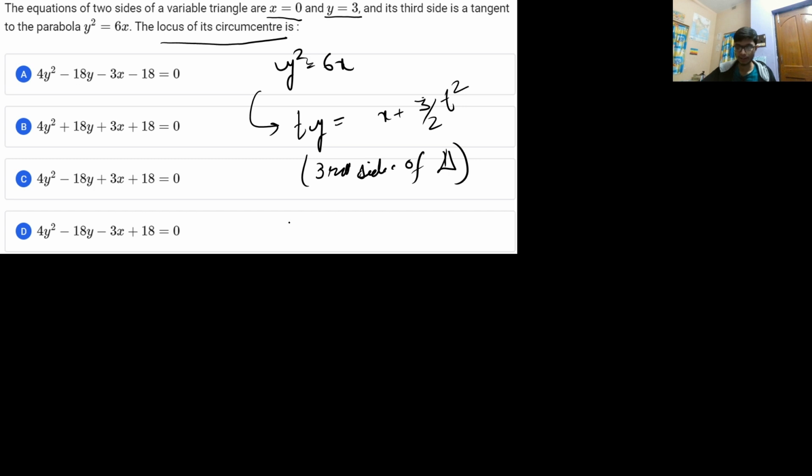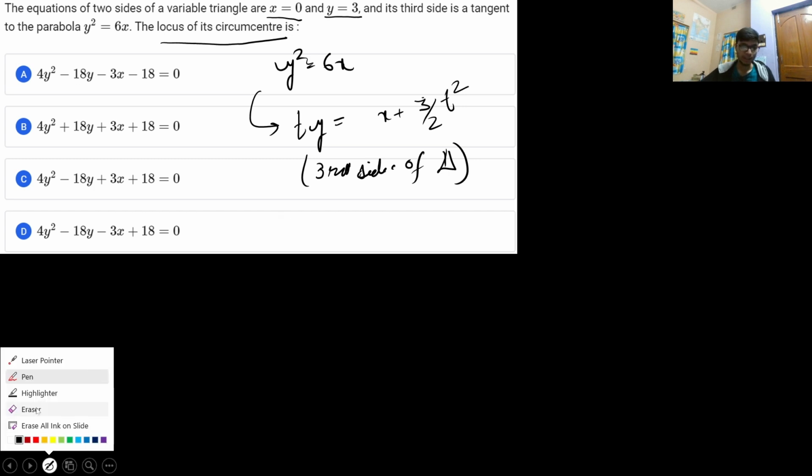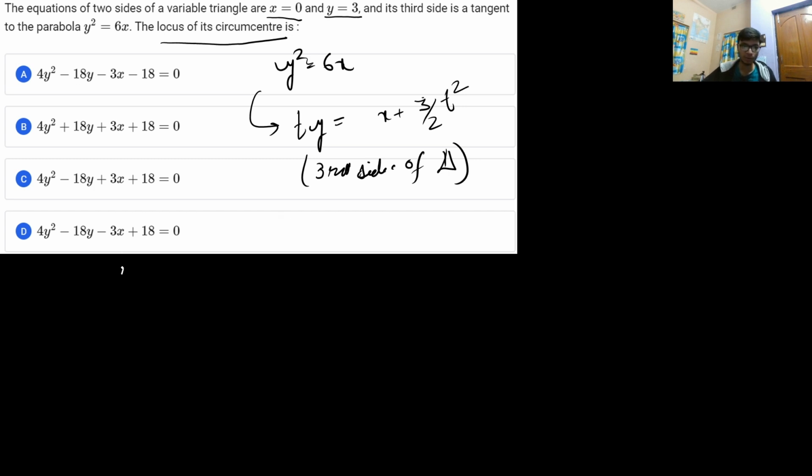and it is said that you have to find the locus of the circumcenter. Now in this problem, the important thing that you need to visualize is, if you draw the two fixed sides, that is y is equal to 3 and x is equal to 0, you can understand very simply that these particular sides are perpendicular to each other.